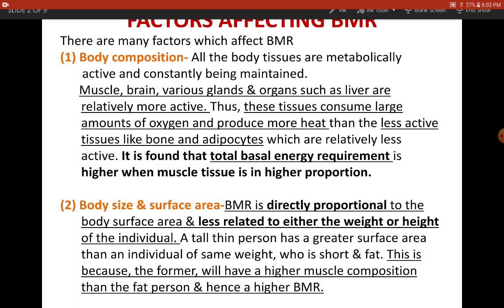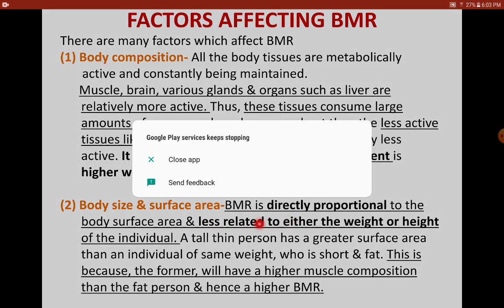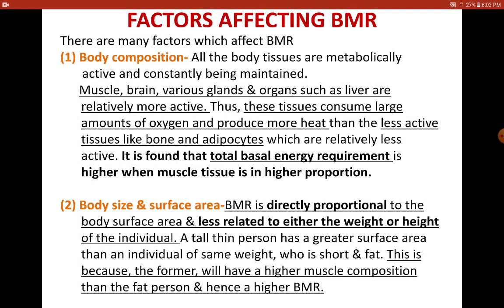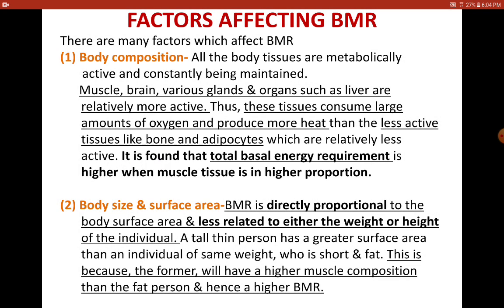Now coming to the second point, body size and surface area. BMR is directly proportional to the body surface area and not directly proportional to either the height or weight of an individual. What does this mean? It means that BMR is always proportional to the body surface area. We had already discussed body surface area in the previous presentation.